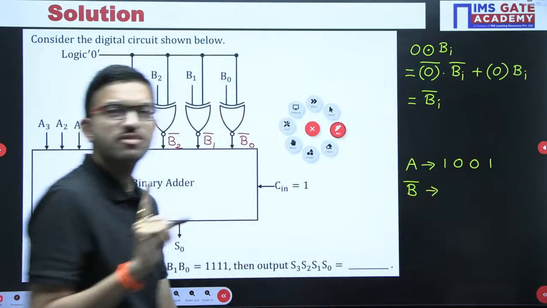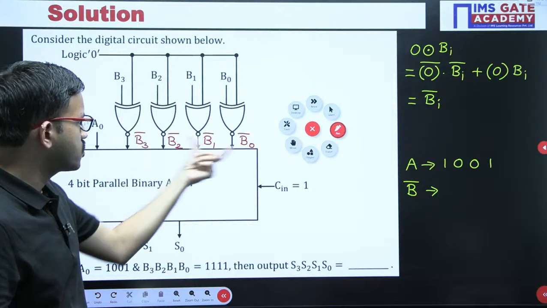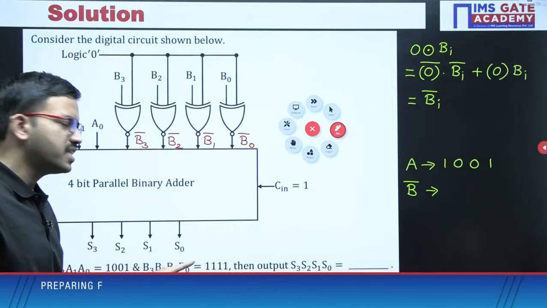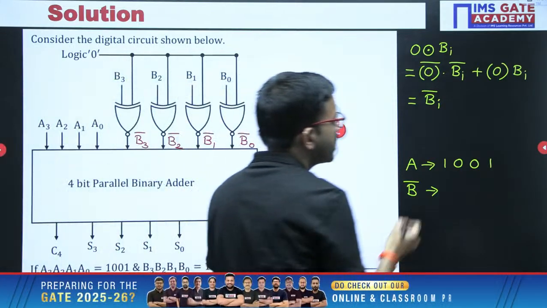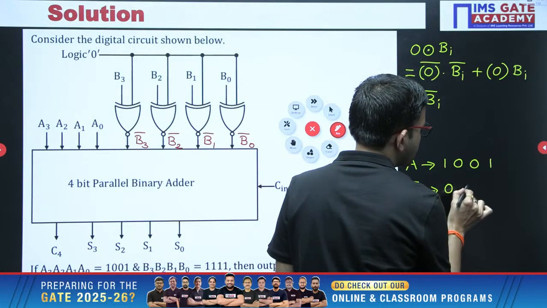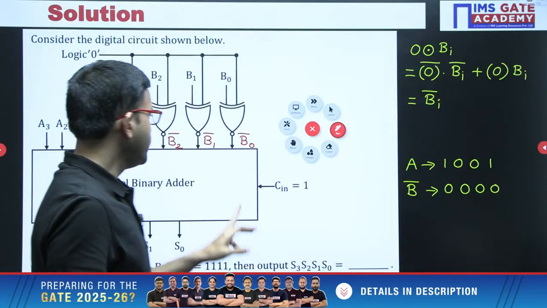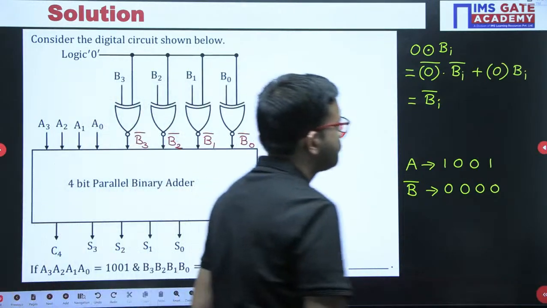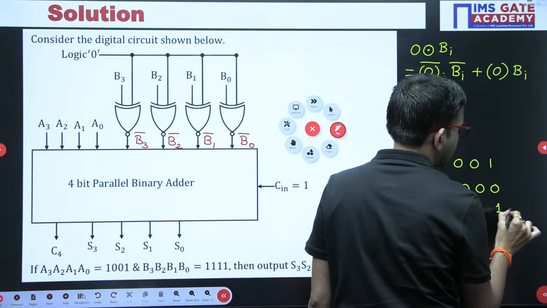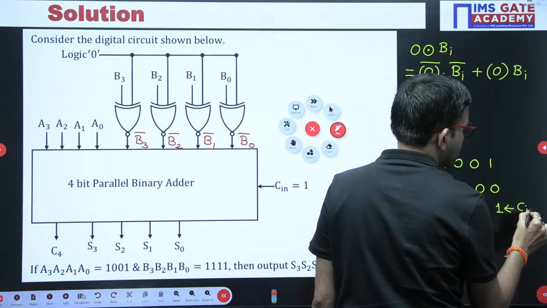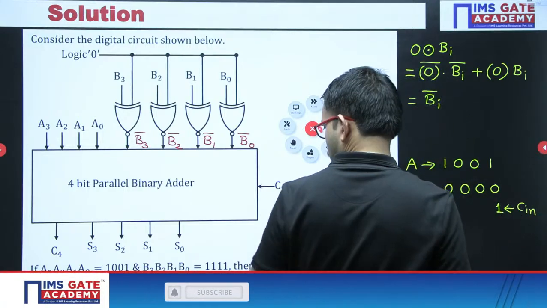Here complement means 1's complement, with respect to this logic. So here all the bits are 1's, so 1's complement means you are getting all the bits are 0's. Then after this, here C in value you are having 1.